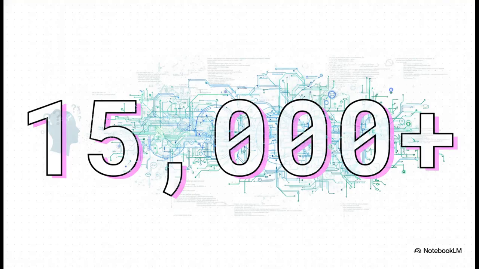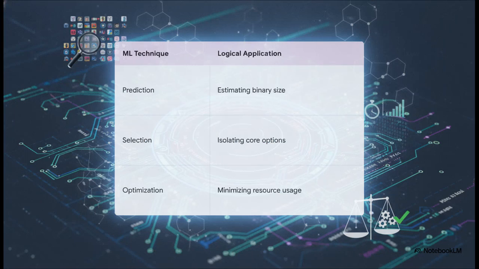Now, this number right here is honestly mind-blowing. The modern Linux kernel contains over 15,000 interdependent configuration options. 15,000! That creates a combinatorial explosion of possible ways to compile the operating system. Navigating this is just no longer a task a human can easily do manually, especially when you're trying to optimize the kernel for really highly specific hardware use cases. Because of this sheer vast complexity, software engineers and researchers literally require machine learning today just to tame the kernel.